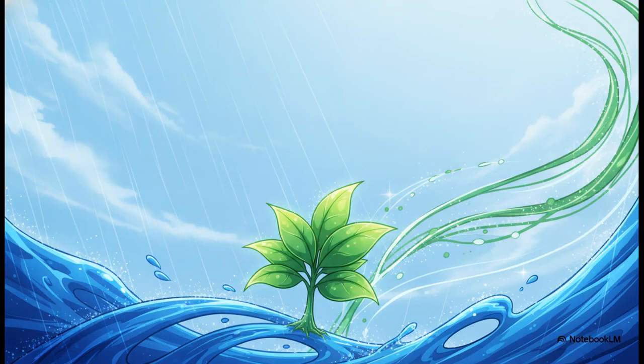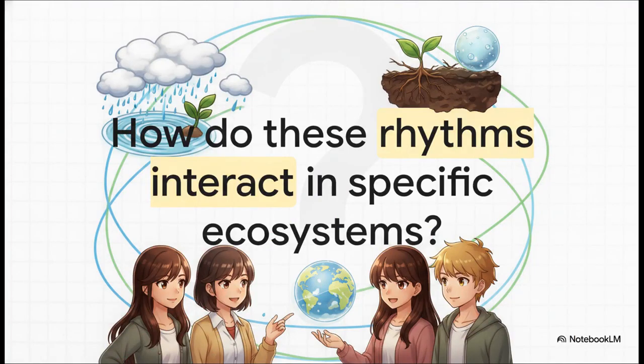What we're really seeing here is how beautifully interconnected these systems are. Whether it's the predictable daily afternoon downpour in the Amazon or the dramatic annual burst of Arctic snowmelt, these short-term changes are all linked. The water cycle dictates plant growth, which completely drives the short-term carbon cycle. By mastering these exact mechanisms, you aren't just memorizing geography facts for an exam. You are equipping yourself to actually explain how our planet breathes and functions.